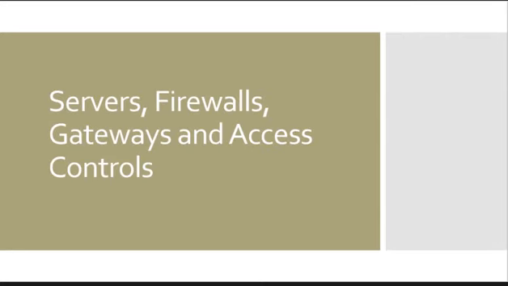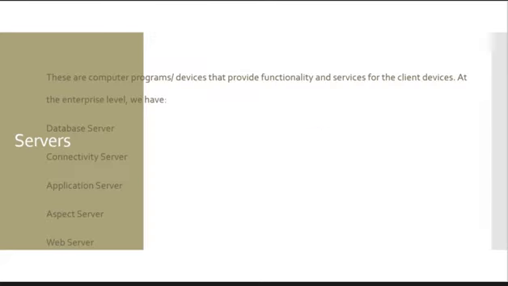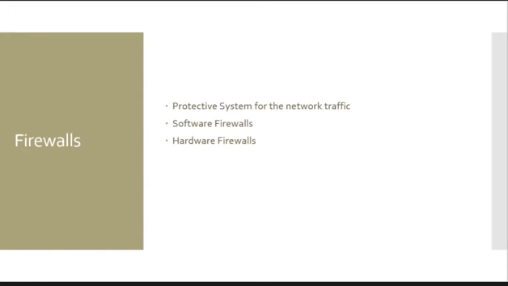Servers, firewalls, gateways, and access controls chosen was another part of the design of this document. The servers are computer programs or devices that provide functionality and services for the client devices. At the enterprise level, we have the database, connectivity, application, and web servers.